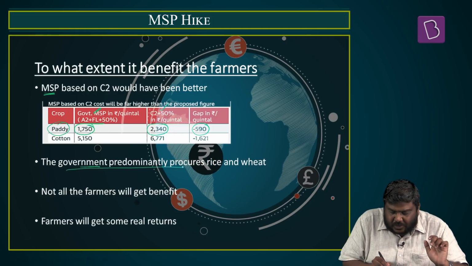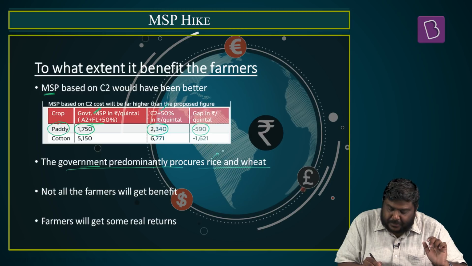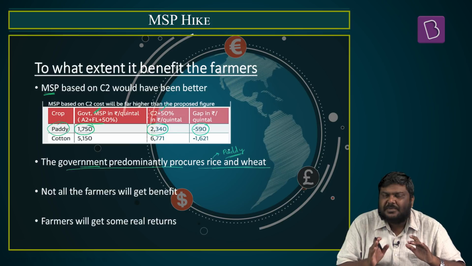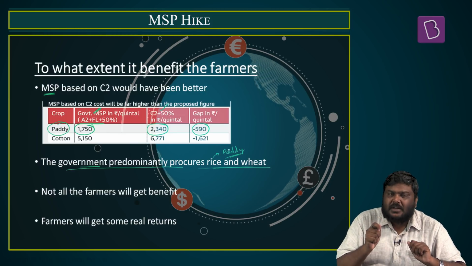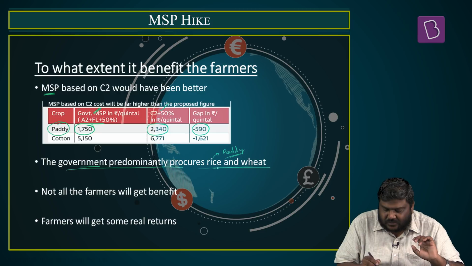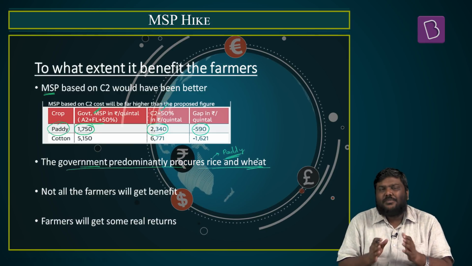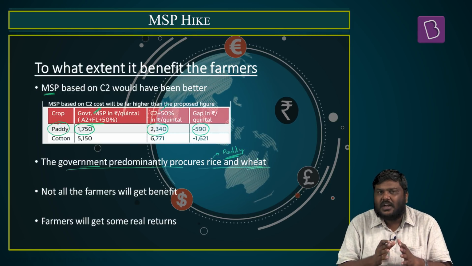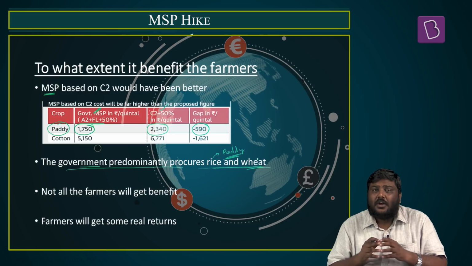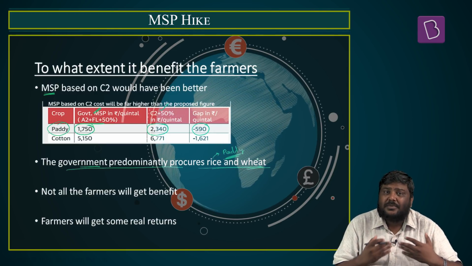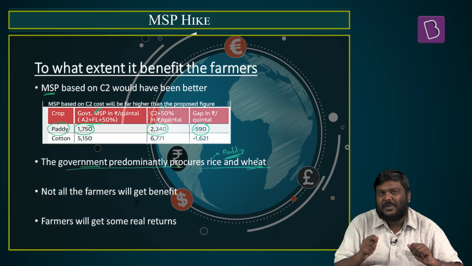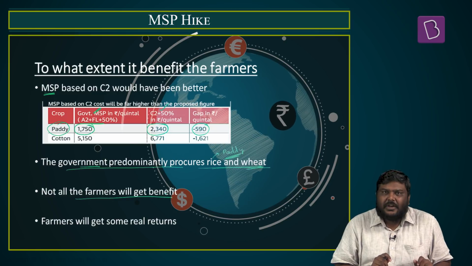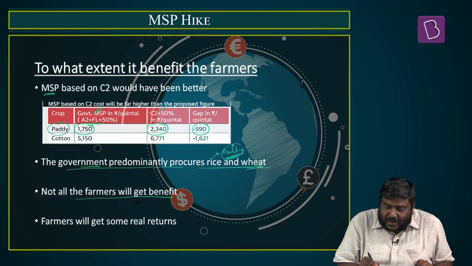Second, the government predominantly procures rice and wheat, that is paddy and wheat. No doubt the government of India announces MSP for more than 20 agriculture commodities, but the procurement using MSP is predominantly done for paddy as well as wheat. So basically the higher MSP will only benefit those farmers who are cultivating more and more paddy as well as wheat. What about all the other farmers?